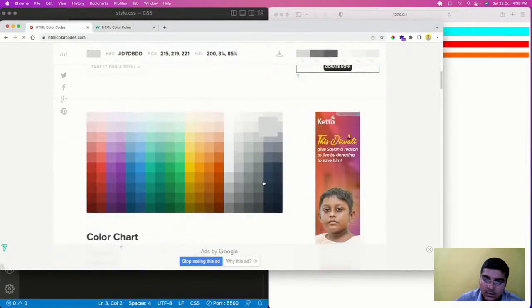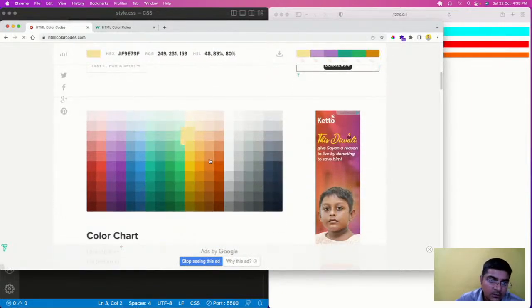these are the 140 colors where you can simply type the name of the color, and the color is there in front of your screen. Now you can have their RGB code, you can have their HSL code, and you can have their hexadecimal code. Okay, so now what is this HSL?